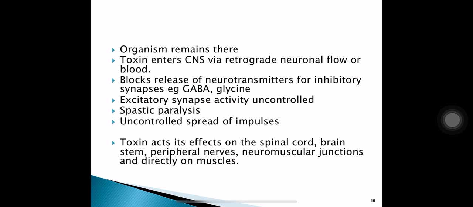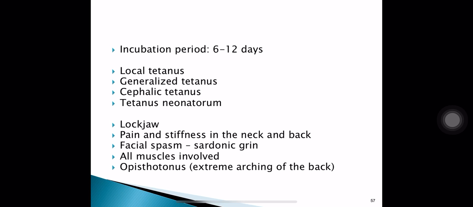The organism remains localized there. Toxin enters the CNS via retrograde neuronal flow or via blood. It blocks the release of inhibitory neurotransmitters, for example GABA and glycine, and the excitatory synapse activity goes on uncontrolled, because of which spastic paralysis sets in and there is uncontrolled spread of impulses. The toxin acts on the spinal cord, brain stem, peripheral nerves, neuromuscular junction, and directly on the muscles also. Incubation period of tetanus is 6 to 12 days.